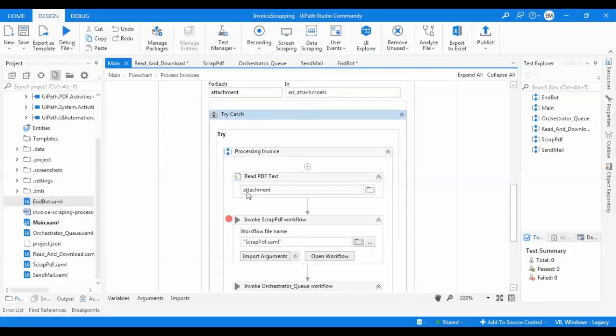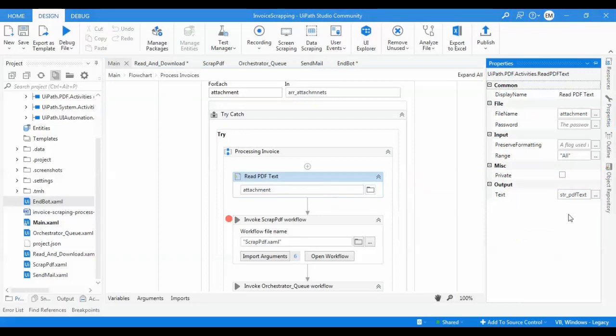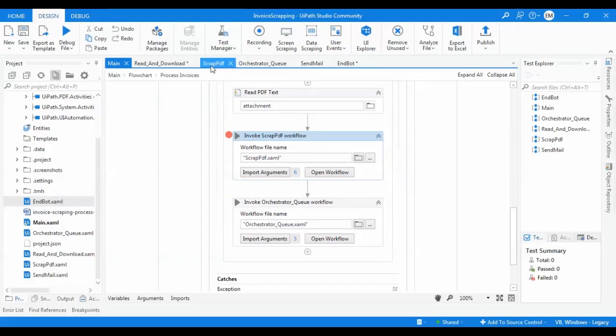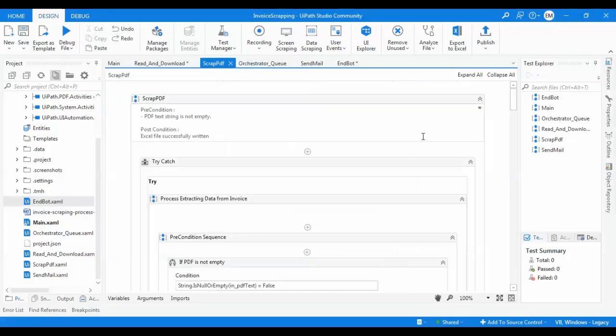So for the first attachment downloaded in this array of attachments, I'm reading the PDF as a text file. I'm getting it as a string, PDF text, and I have an Invoke Workflow here for scraping the PDF. This is the first one in the loop, Scrape PDF, and then I am using the Orchestrator queue and sending email. Scrape PDF: the precondition here is that the PDF text string is not empty, and the postcondition is that the Excel file is successfully written.